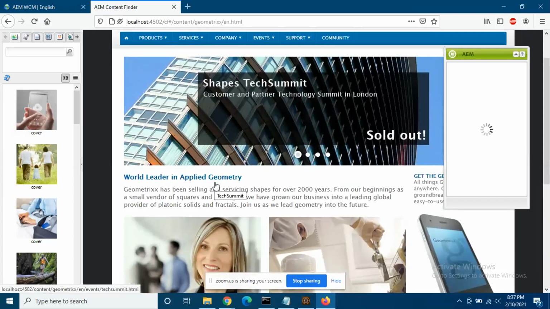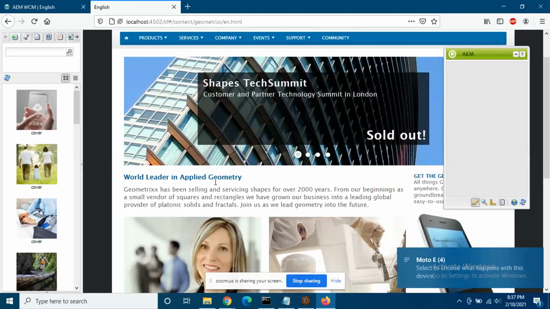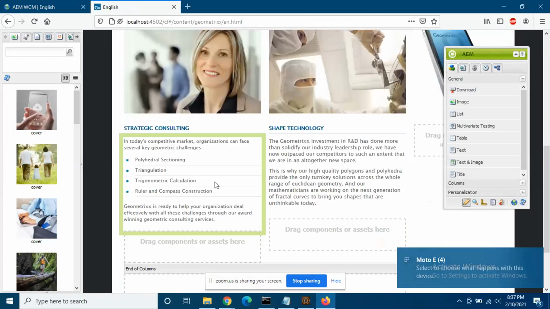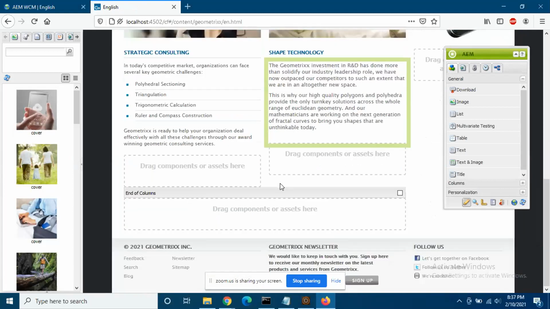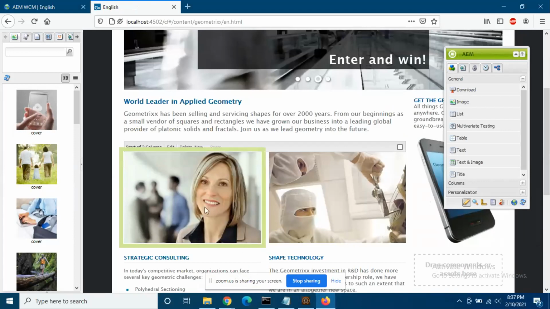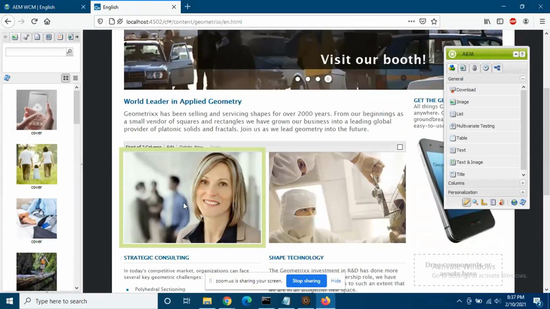Okay. Now scroll down a little bit. Now you see that you are maybe a marketing person or a business person, and your job is to change the image. Go a little bit up, you see that smiling lady. Now you want to change this image. Now you don't need to write any code for it.